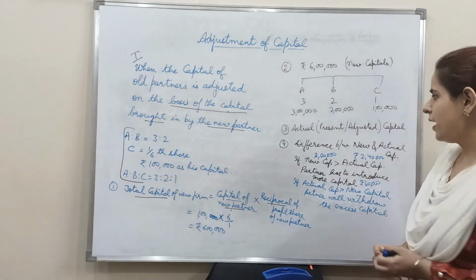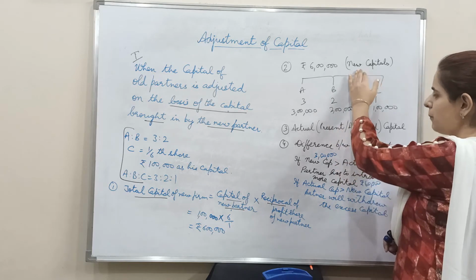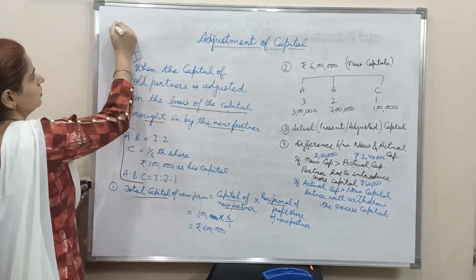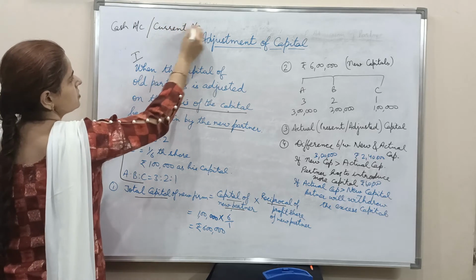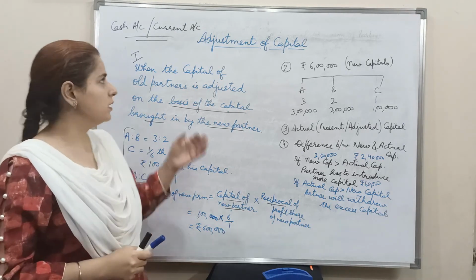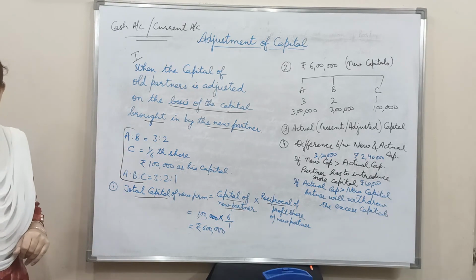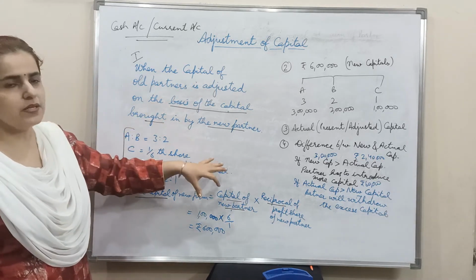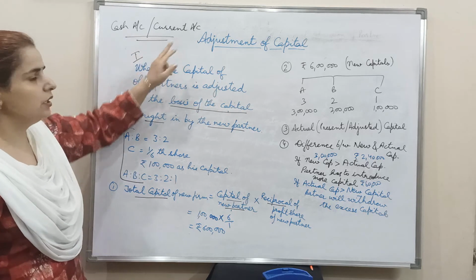After that, we'll find out their adjusted capital. Difference between the new capital and the adjusted capital will be adjusted either through cash account or through current account, whatever instruction is given in the question. One thing is to be kept in mind here. If no instruction is given in the question, then adjustment has to be made through cash account only. Then current account is not to be used. So everyone must keep this in mind. In absence of any instruction, the adjustment of capital must be made through cash account, not through the current account.